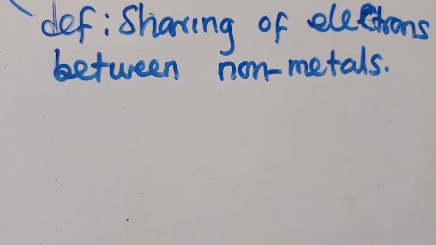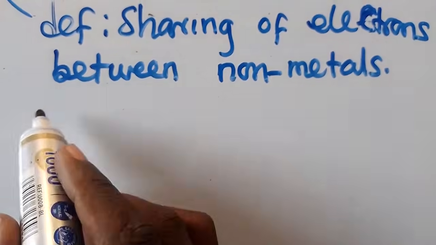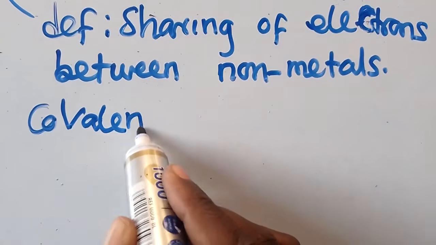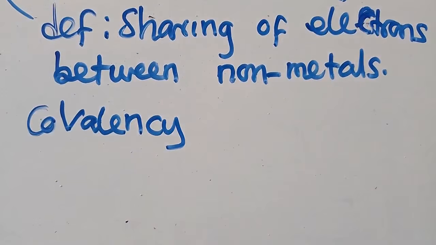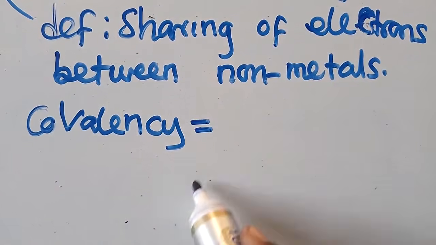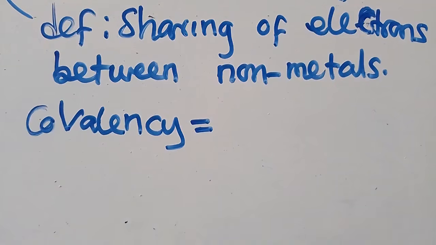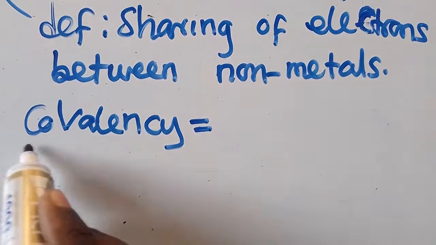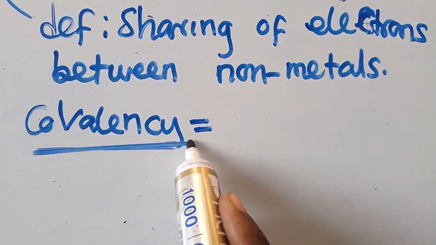Now you need to know, what is a covalence? A covalence is the number of electrons an atom shares with other atoms.